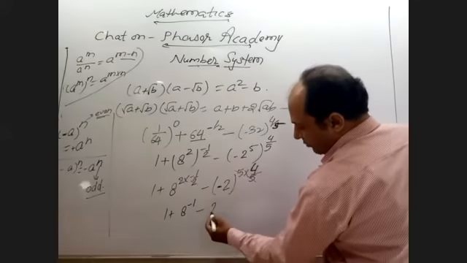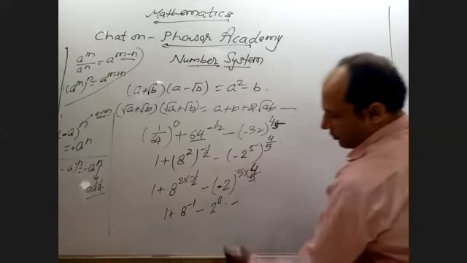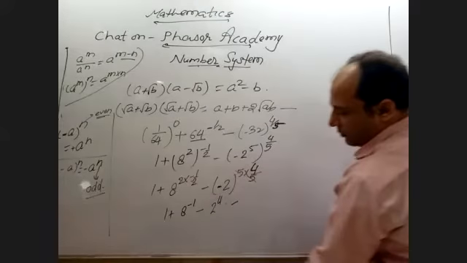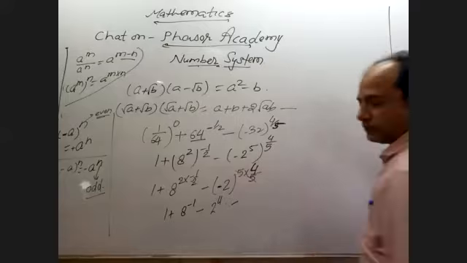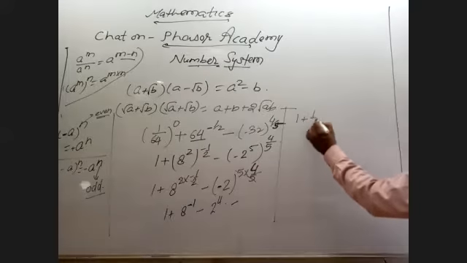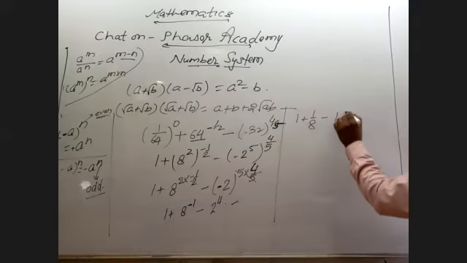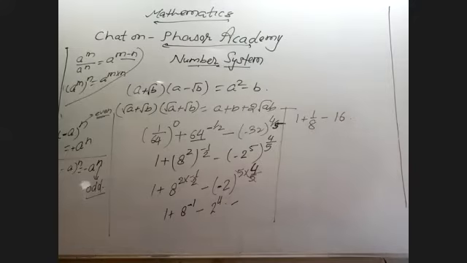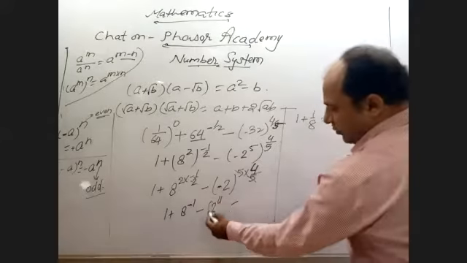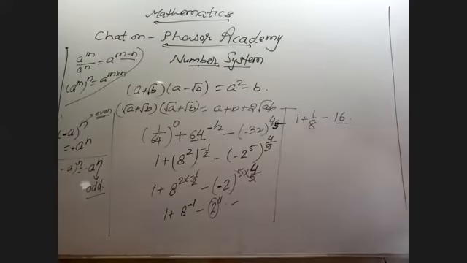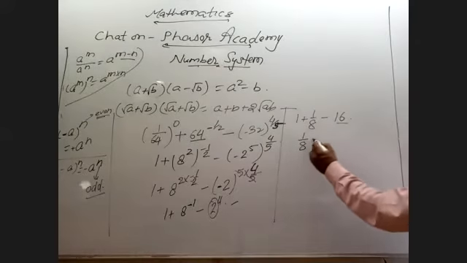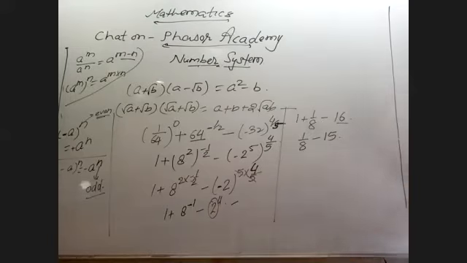That is what? 2 raised to power 4. Now again, here the sign is minus. So 1 plus 1 upon 8 minus 16. Here, how I got minus 16? Because 2 raised to the power 4 is 16. So it is 1 upon 8 minus 15. How I got minus 15? 1 minus 16 is minus 15.